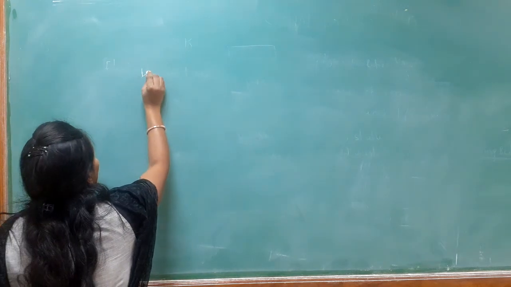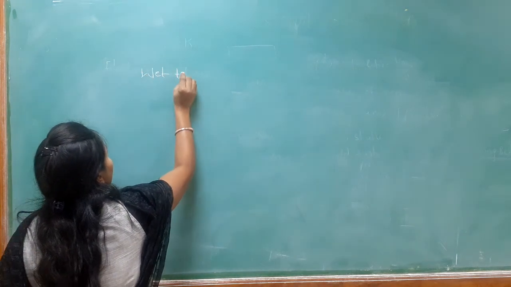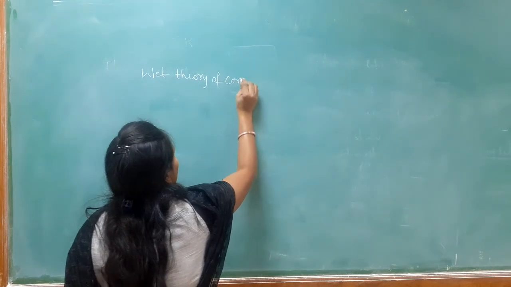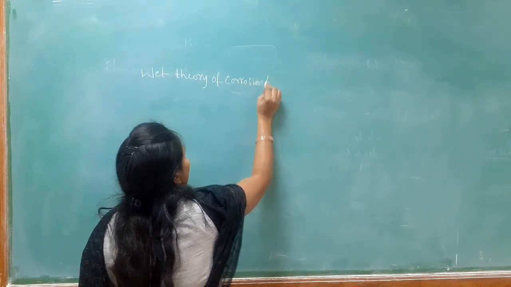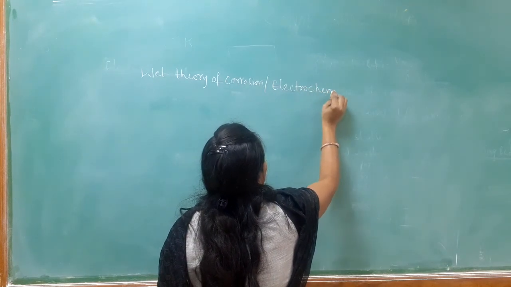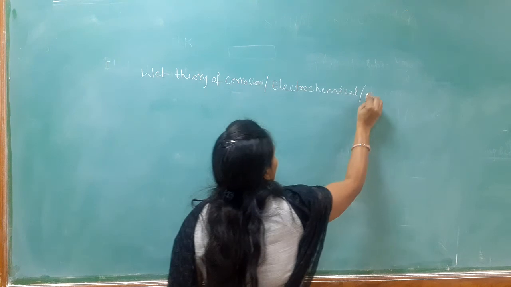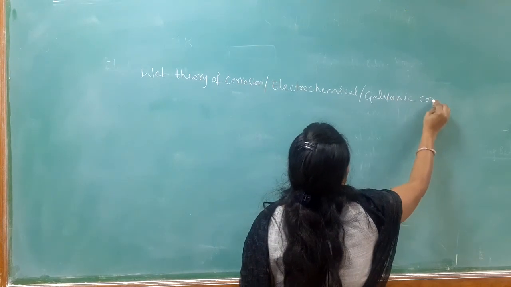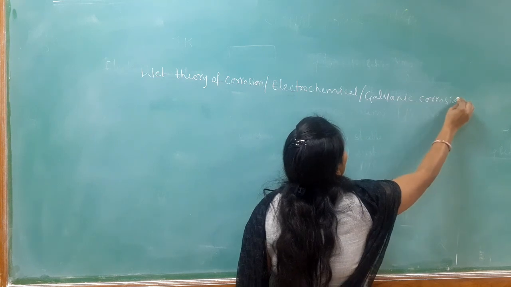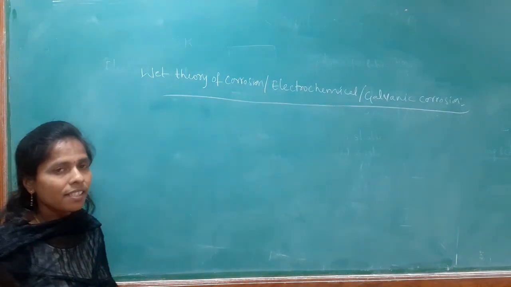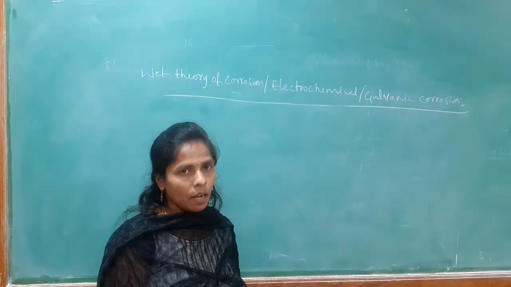Now let us see the next topic. Next theory, that is wet theory of corrosion. Wet theory of corrosion is also called electrochemical corrosion. The word electrochemical corrosion is also called galvanic corrosion. So, electrochemical corrosion is also called galvanic corrosion. But we know what is meant by galvanic cell or galvanic corrosion.